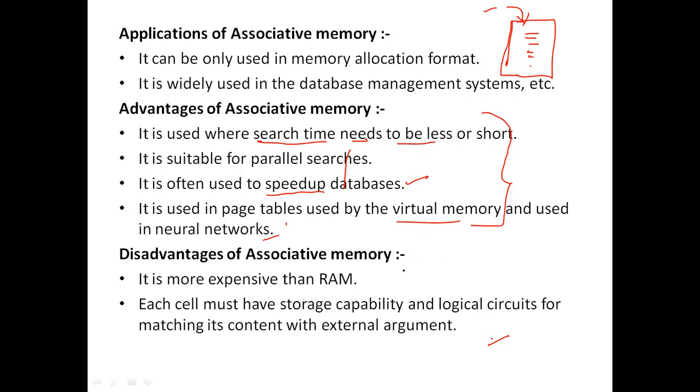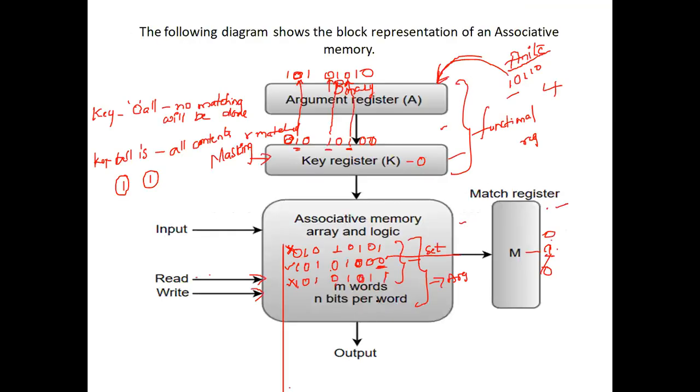When it comes to the drawbacks of associative memory, it is very expensive. Why? Because each and every cell needs to have logic. Comparison logic should be there; without that logic, we can't compare the item. Installing that logic is very difficult and expensive. Each cell must have storage capability, because without storing we can't compare things. And logic circuits like flip-flops are used for matching the content with the external argument register. So this is how the associative memory concept works.